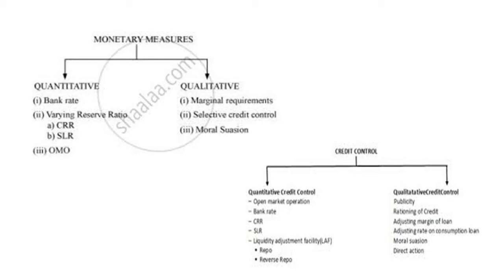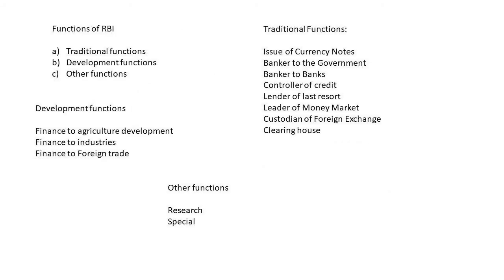What is CRR? CRR is the percentage of deposits which a bank has to maintain with RBI. All the banks have to keep a certain percentage with the RBI, that is CRR. And what is SLR? A certain portion of reserves that each bank has to keep with itself in the form of liquid assets is called the statutory liquidity ratio, SLR. So, CRR and SLR play a very important role. In the book, the question will be asking about the certain requirement of reserves as the limit of money creation, or open market operation. At that time, I have to explain this.